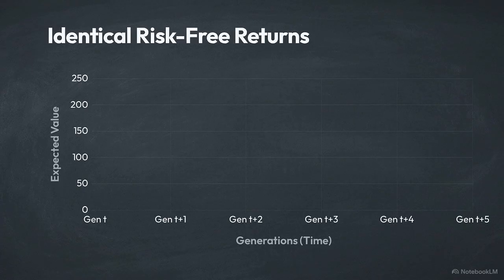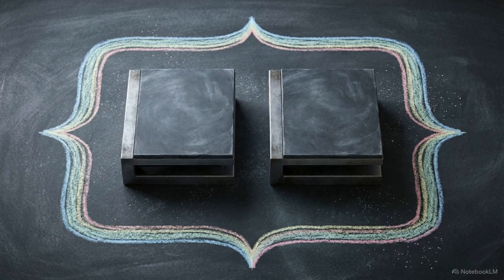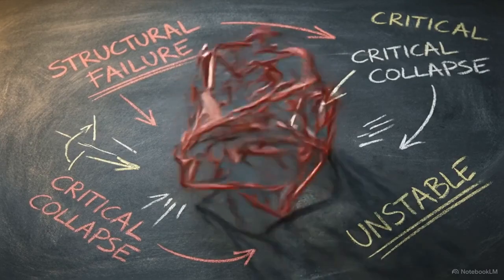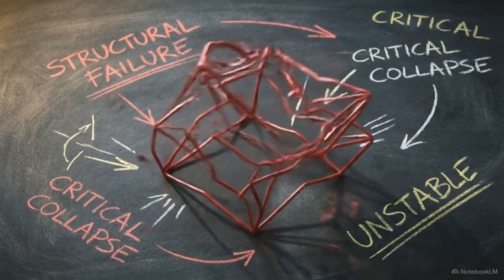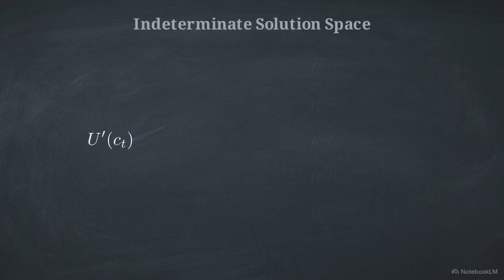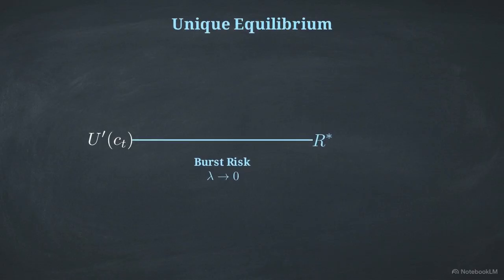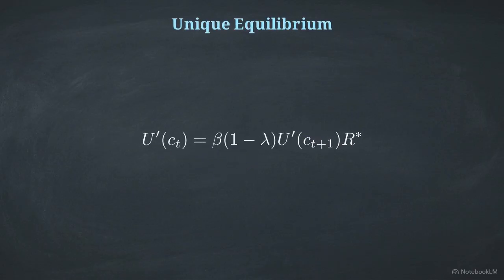If we assume a completely risk-free environment, the consumer's optimal choice calculation treats both pools identically, expecting them to track at the exact same rate of return. Without the threat of loss, the distribution of wealth between productive capital and speculative bubbles is mathematically fluid and entirely arbitrary. That arbitrary balance completely shatters when we formally inject the Banerjee 2021 burst risk parameter into the environment. The derivative of the consumer's optimal choice must physically update to account for the non-zero probability that the speculative asset will suddenly crash to zero. This new mathematical parameter immediately tightens the previously indeterminate solution space.